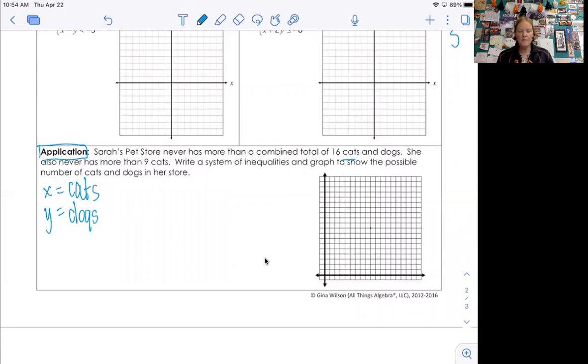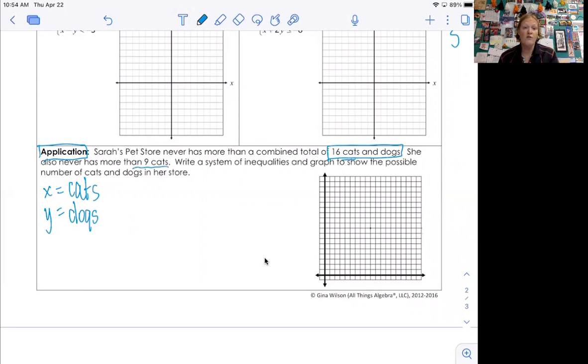Okay, so a system of inequalities has to have 2 equations. Remember, there's all those things you can write equations about. So I'm going to write an equation about cats because there's 2 things here. She's never had a combined total of more than 16 cats and dogs. So that's going to be one equation. The other equation is just going to be about cats.